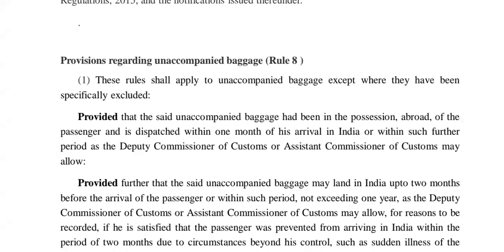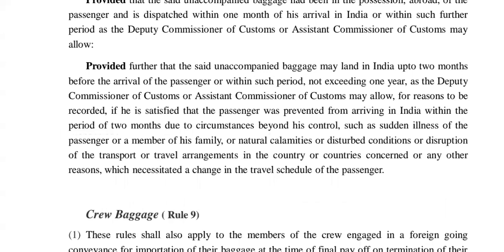If he is satisfied that the passenger was prevented from arriving in India within the period of 2 months due to circumstances, they will ask some questions about illness and various conditions. Finally, they will see the travel schedule of the passenger, and after that they will provide all those baggages.